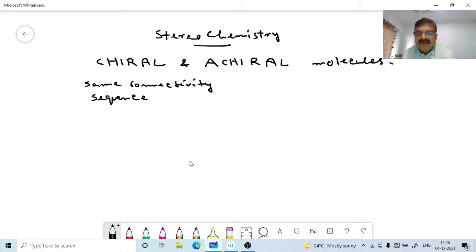Now if you see a compound like this, I am writing the bonds in 3 different ways here. I will explain to you what it is. Here it will be a wedge. One is a wedge, another one is a solid line, and there is a dash. So this can be, OH can come here.